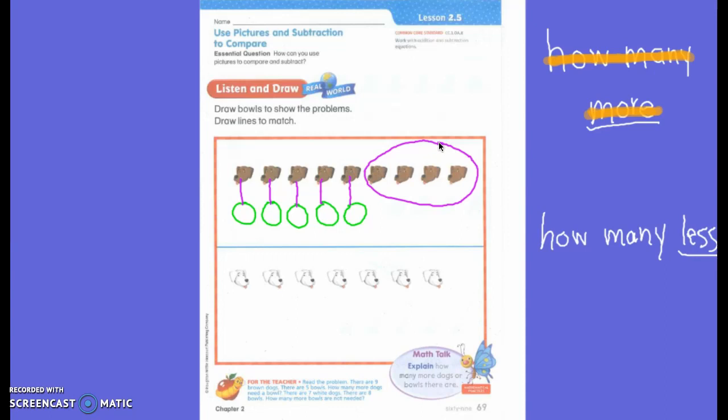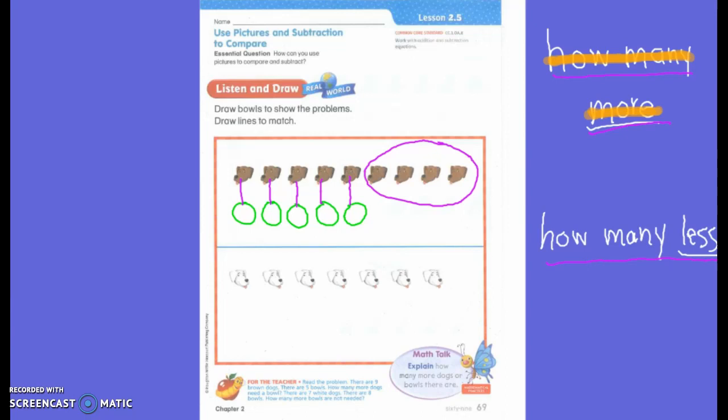You are exactly right, because those are the things that did not have a partner. So when I say how many more or how many less, I am looking for the objects that do not have partners. Thank you for listening.